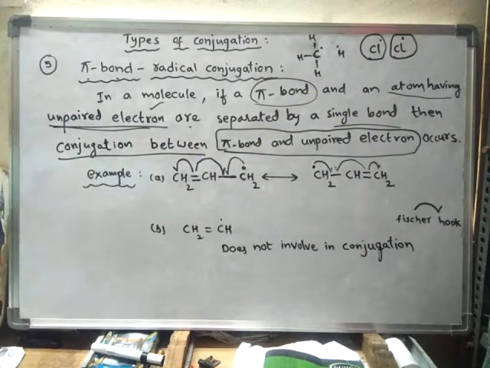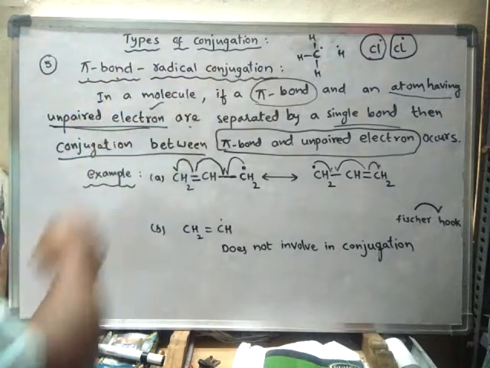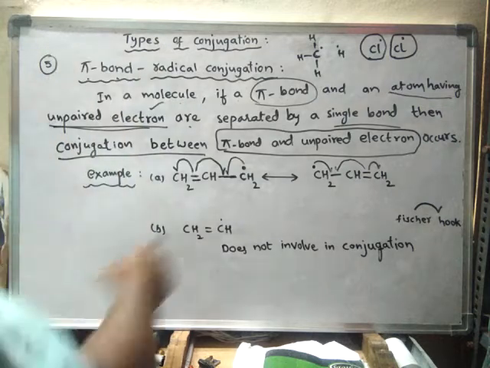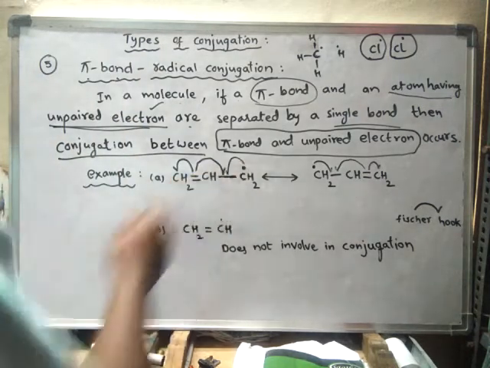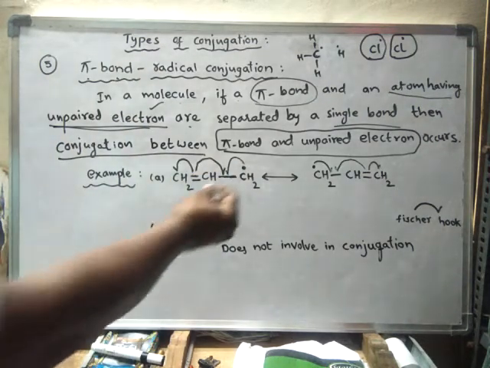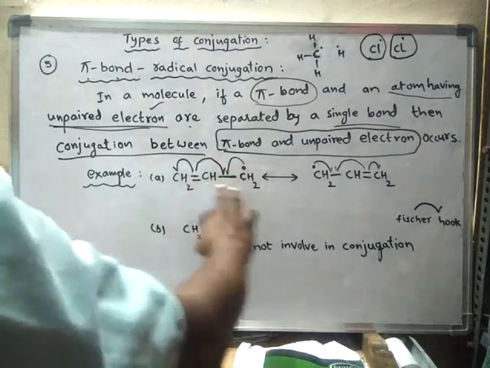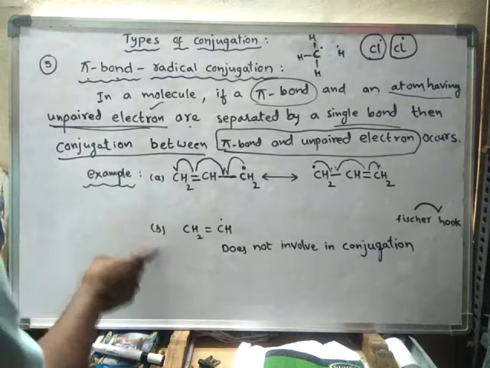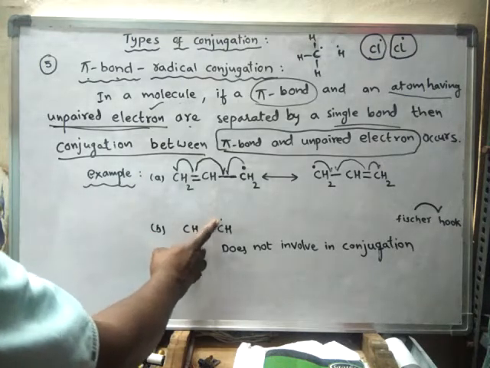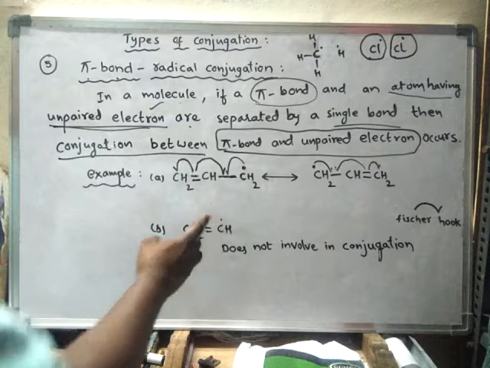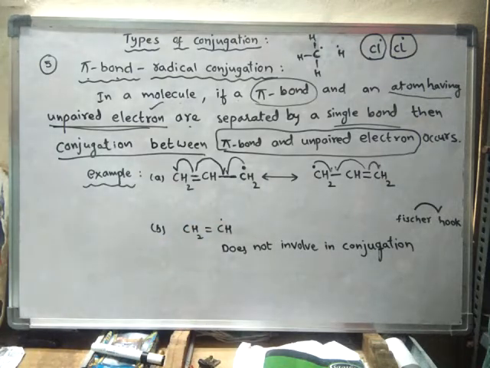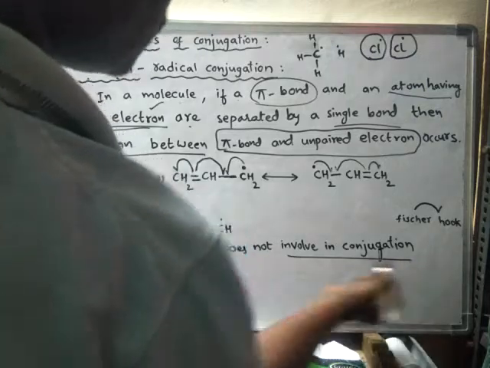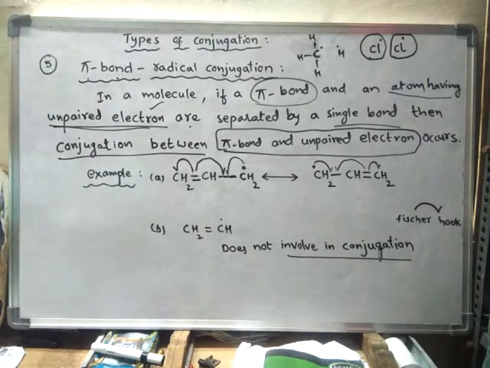Okay. So now what happens? In this type of conjugation, conjugation takes place between a pi bond and a radical. Radical means an atom carrying an unpaired electron, and that part is said to be the radical. So how the conjugation has taken place, we have learnt. Now if you see this one, there is a radical and a pi bond, but the pi bond and radical are not separated by a single bond. Hence this molecule does not involve conjugation.